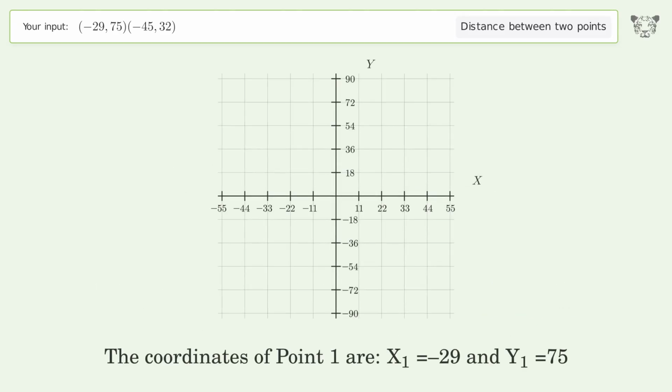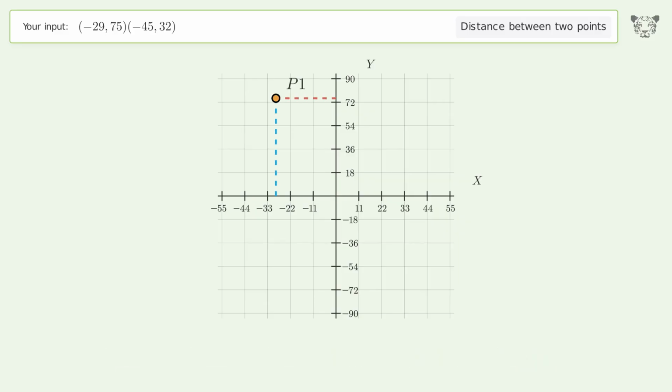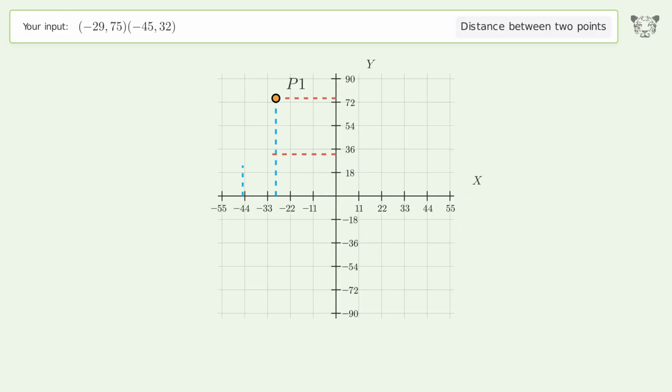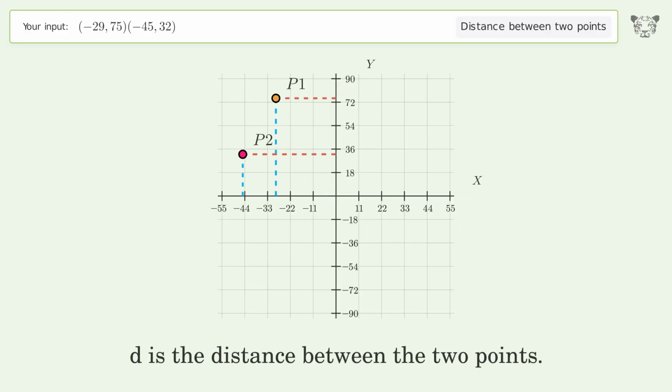The coordinates of point 1 are x1 equals -29 and y1 equals 75. The coordinates of point 2 are x2 equals -45 and y2 equals 32. D is the distance between the 2 points.